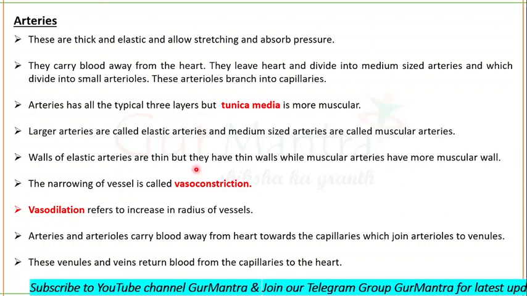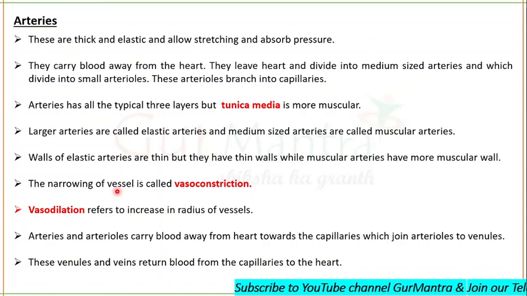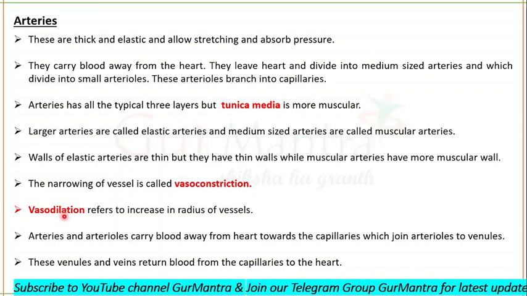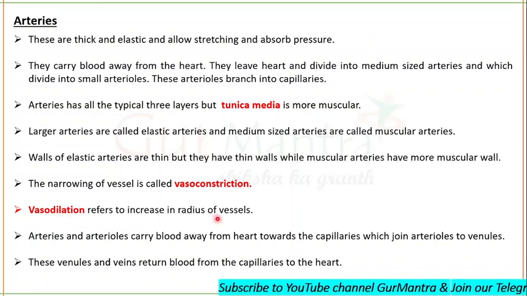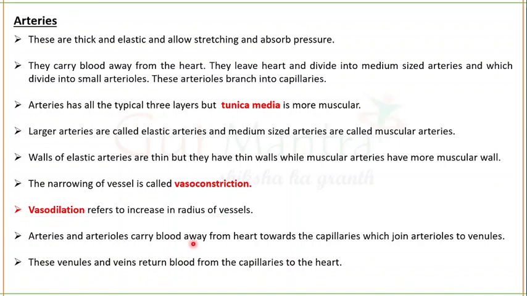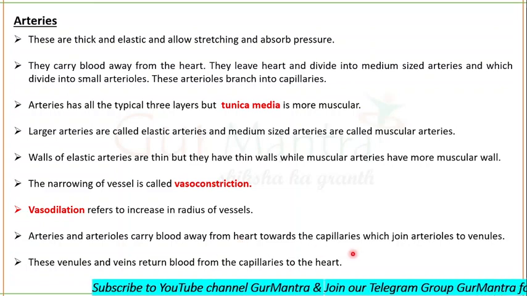When we say vasoconstriction, we are talking about narrowing of vessels. But when we say vasodilation, we are talking about the increased radius of the vessels. Arteries and arterioles always carry the blood away from the heart and toward the capillaries.